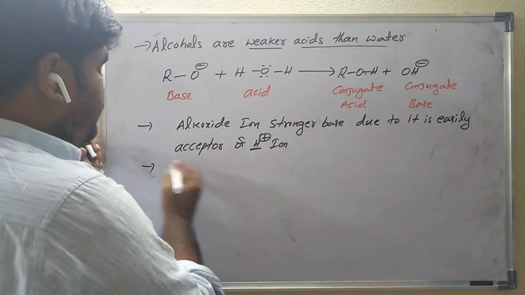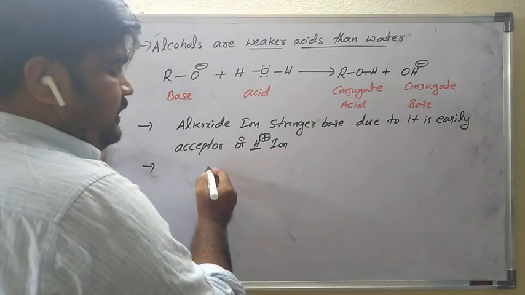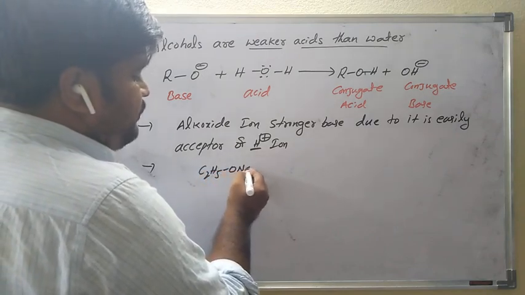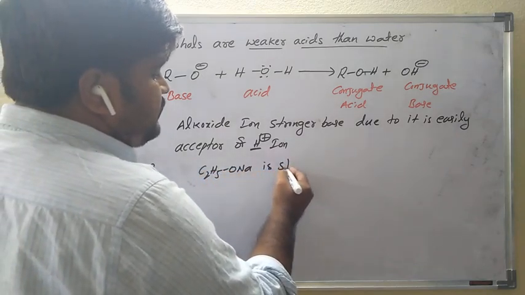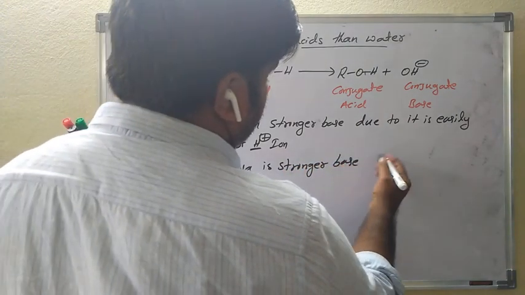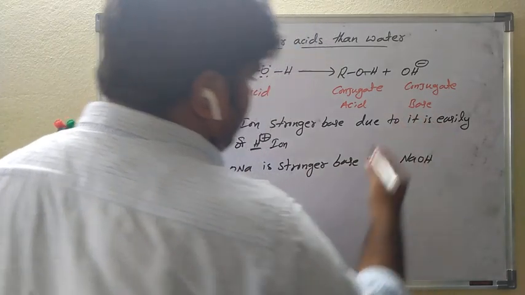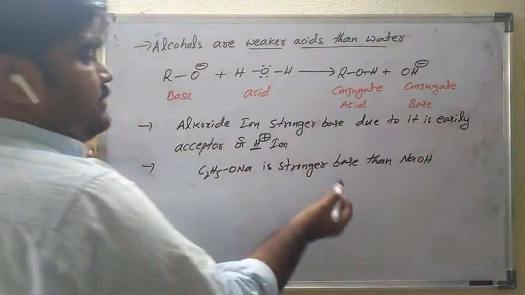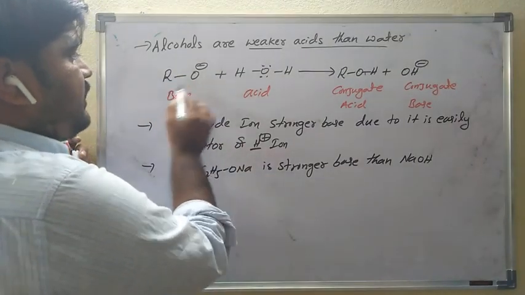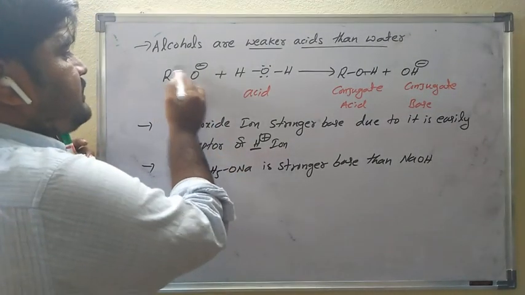Why? For example, sodium methoxide, or sodium ethoxide, C2H5ONa. Sodium ethoxide is a stronger base than sodium hydroxide. So, sodium alkoxide, whatever alkoxide is there, for example ethoxide here, is an alkoxide.